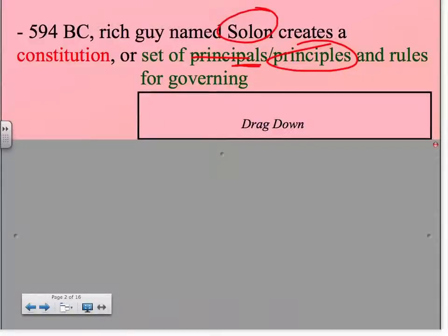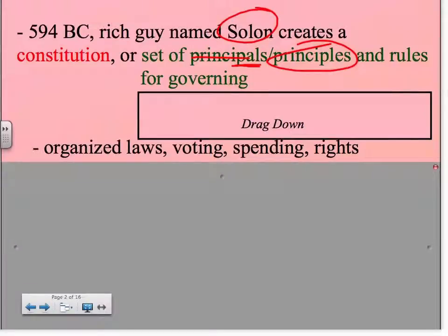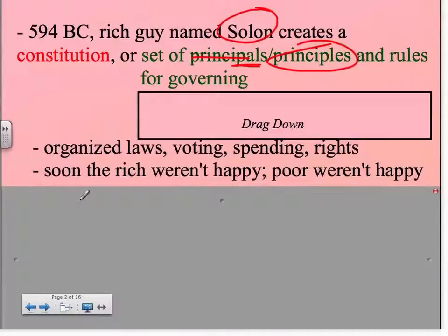So Solon created the Constitution. He organized laws, voting, spending, and rights using this Constitution. Pretty soon, the rich weren't very happy and the poor weren't very happy. Remember, before we had rich and poor on both ends of the spectrum, soon neither group was happy.